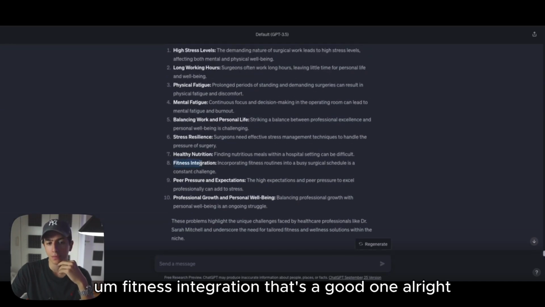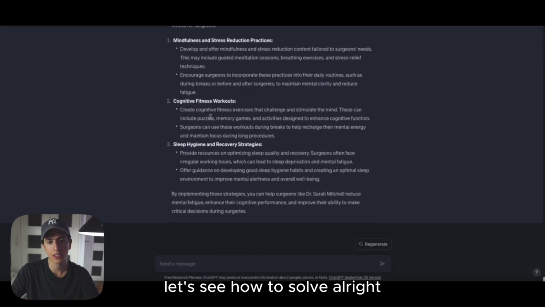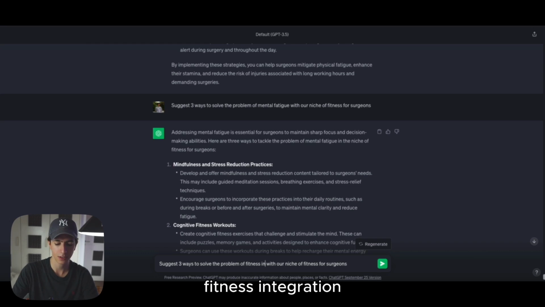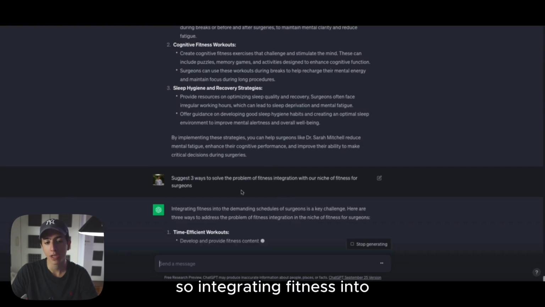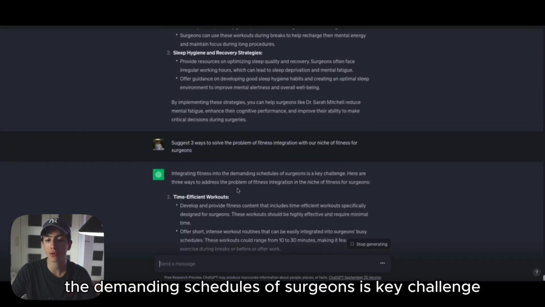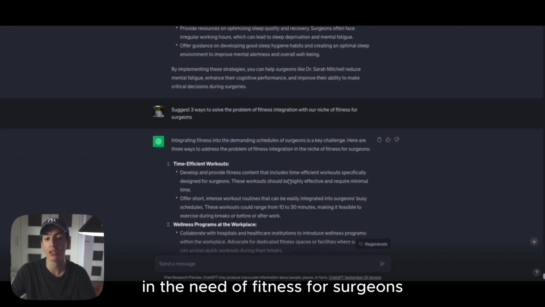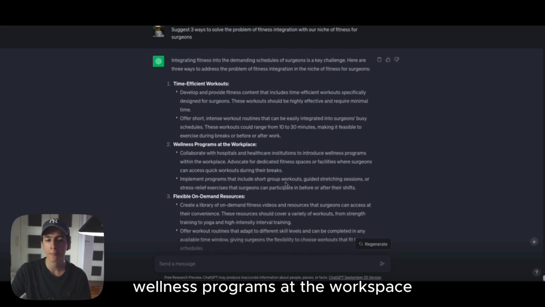Fitness integration. That's a good one. All right, let's see how to solve it. Suggest 3 ways to solve the problem of fitness integration with our niche of fitness for surgeons. Let's see. So, integrating fitness into the demanding schedules of surgeons is a key challenge. Here are 3 ways to address the problem of fitness integration in the niche of fitness for surgeons. We got time-efficient workouts, or again, wellness programs at the workspace.